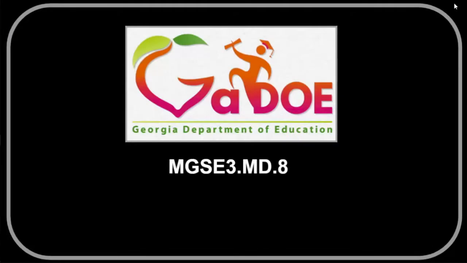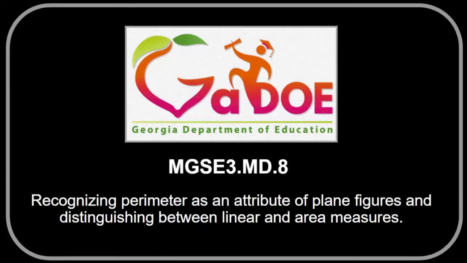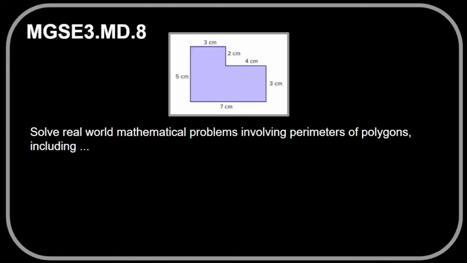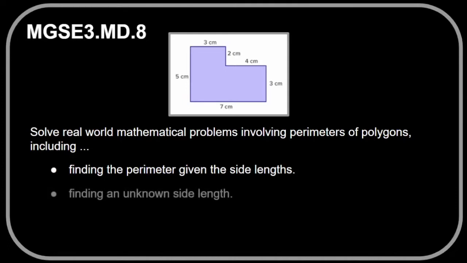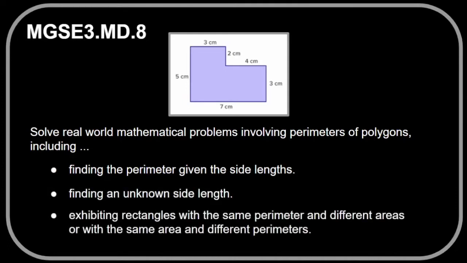This presentation will review the Georgia Standards of Excellence 3.MD.8, which focuses on recognizing perimeter as an attribute of plane figures and distinguishing between linear and area measures. 3.MD.8 states that students will solve real-world mathematical problems involving perimeters of polygons, including finding the perimeter given the side lengths, finding an unknown side length, and exhibiting rectangles with the same perimeter and different areas or with the same area and different perimeters.